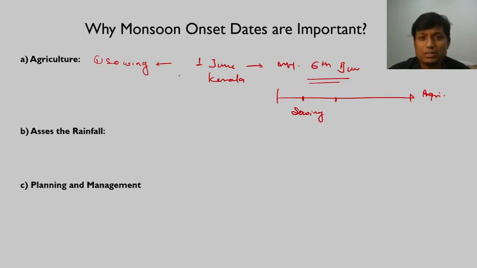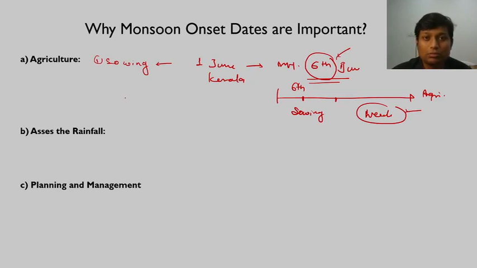But not always does monsoon hit Maharashtra on 6th of June, and if sowing is done before 6th of June and rainfall gets delayed for more than, say, a week, damage would start. Whatever seeds have been sown, they would start to rot or dry, and again if those seeds are wasted, the farmers would need to resow the land. Fine. So that is one part in agriculture.